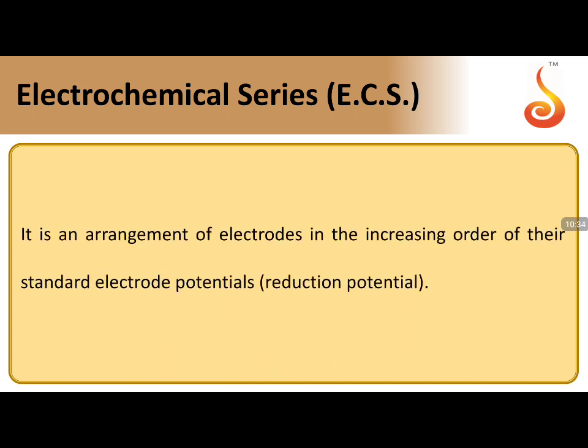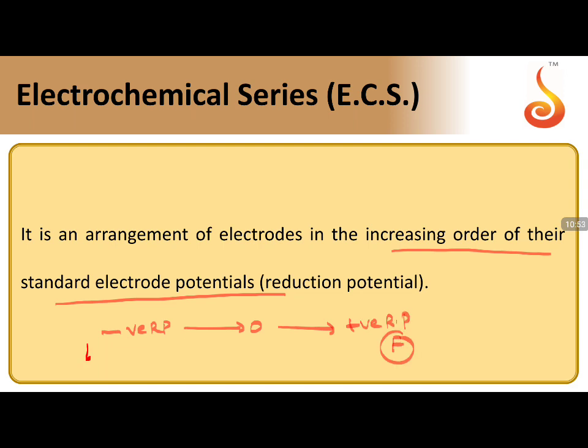Coming to the electrochemical series, it is arranged in increasing order of standard electrode potentials, in the order of their reduction potentials, moving from negative reduction potential to 0 to positive reduction potentials, where lithium will be the first and fluorine will be the last, and hydrogen, which is 0, comes in the middle.